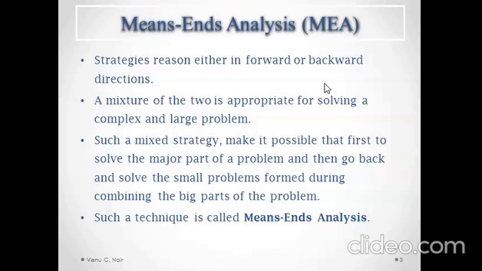We have seen in earlier classes that whenever we have a problem which is so complicated or large enough, we may have to move from both directions, from the initial state as well as from the goal state, and find a common point of intersection to compute the search path from initial state to goal state. So this is possible. We can move forward as well as backward.